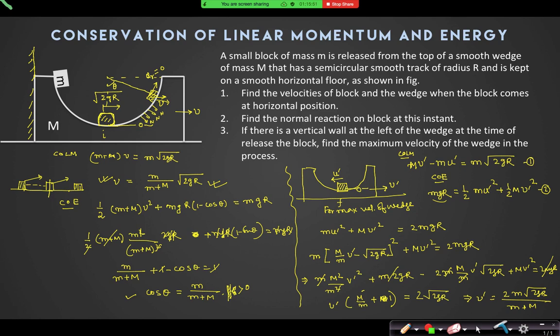Yes, sir, this velocity is with respect to the ground frame. All the velocities are with respect to ground. So look, from one question we can learn so many things.